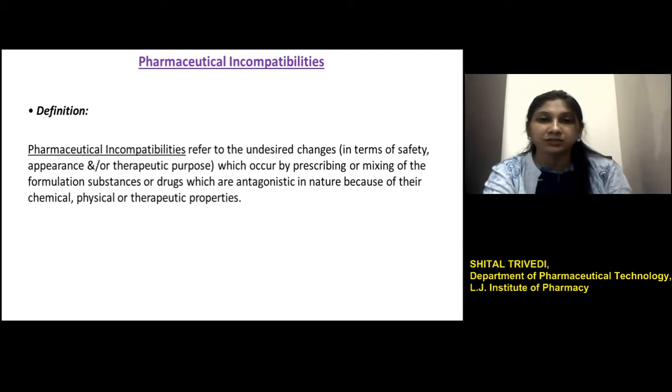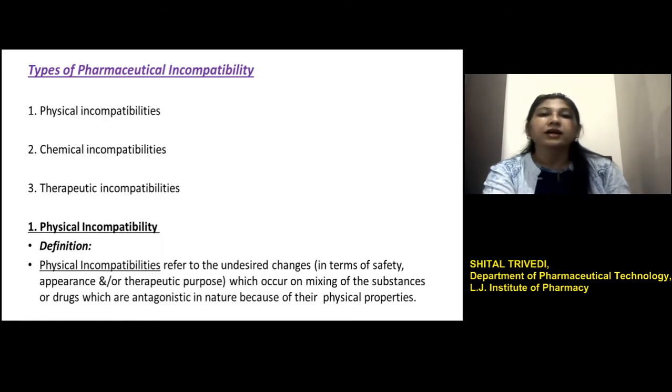which are antagonistic in nature because of their physical, chemical or therapeutic properties. This undesirable change may change the appearance of the pharmaceutical dosage form or may affect the safety and therapeutic purpose of the drug involved in the pharmaceutical dosage form. Pharmaceutical incompatibilities can be of three types: one, physical incompatibility; second, chemical incompatibility; and third, therapeutic incompatibility.